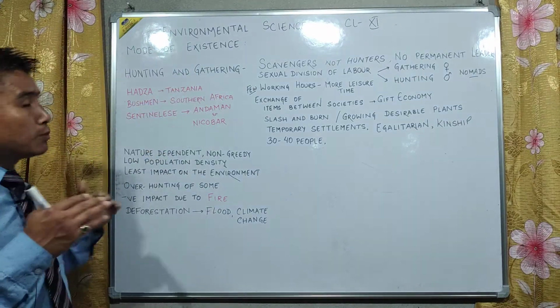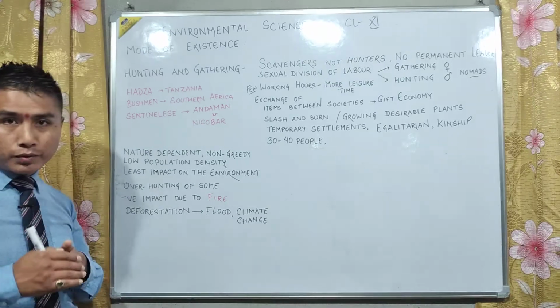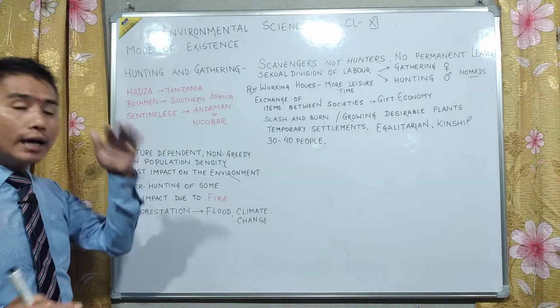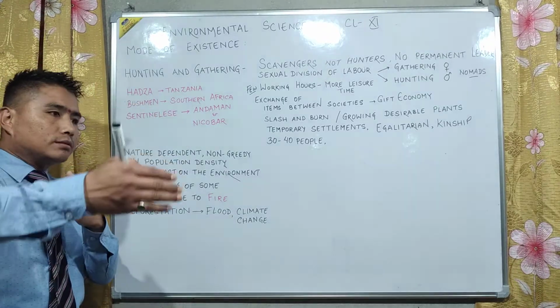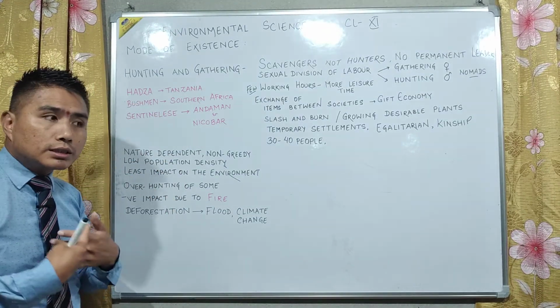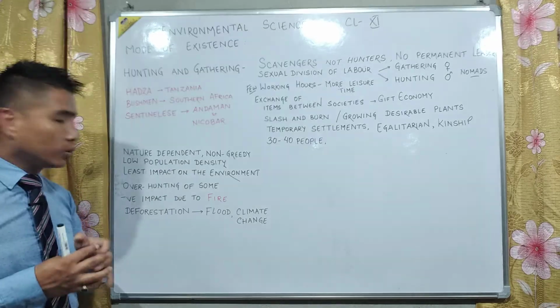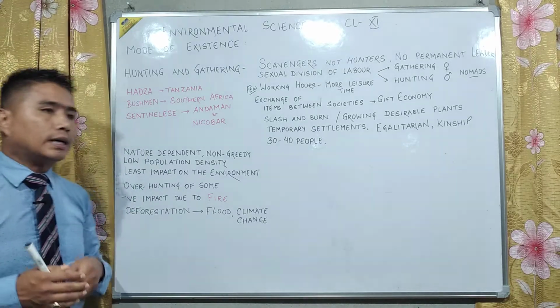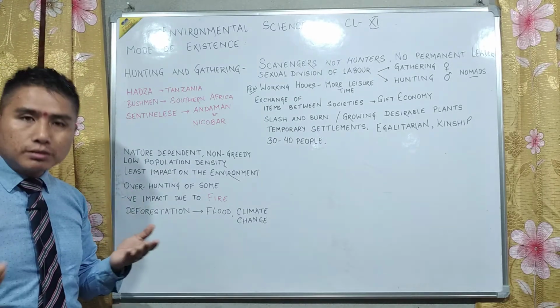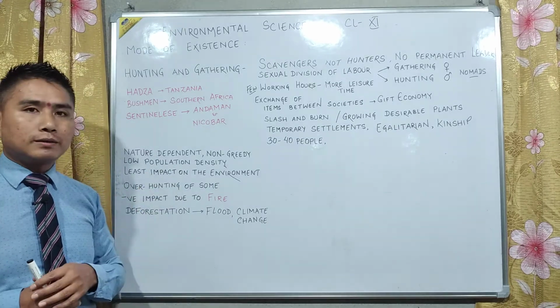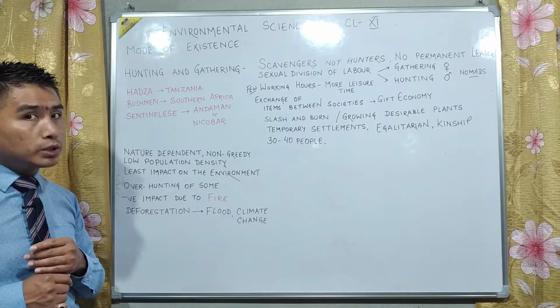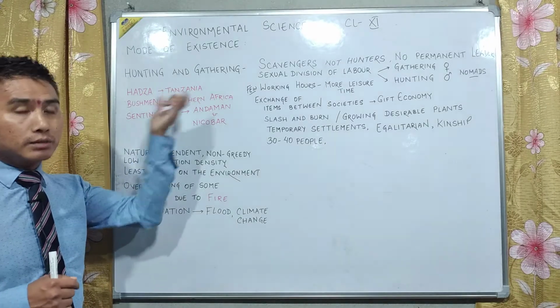So that mode of existence of those people is known as what? Hunting and gathering. This hunting and gathering has still been found in some parts of the world. Though most people have now changed their lifestyle because of science and technology and industrialization, we still do see hunters and gatherers in some parts of the world.